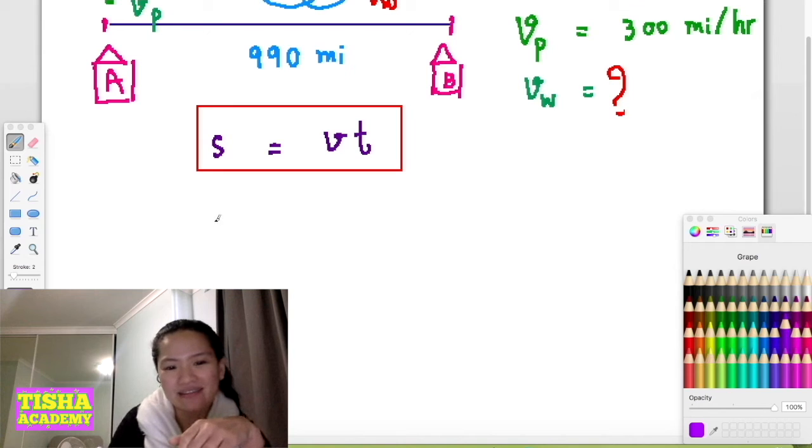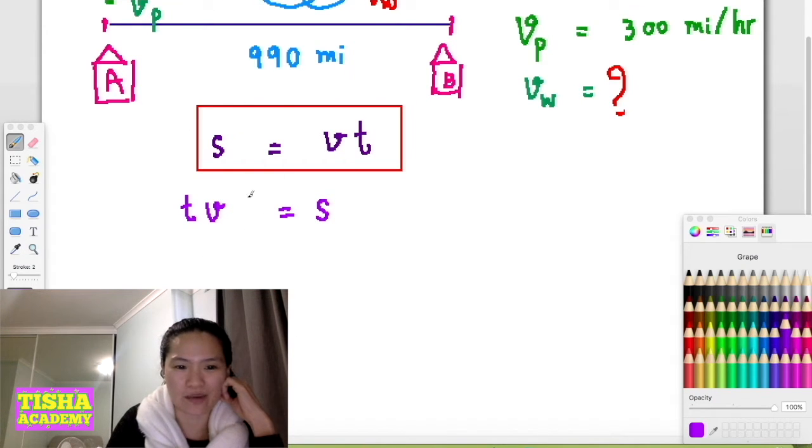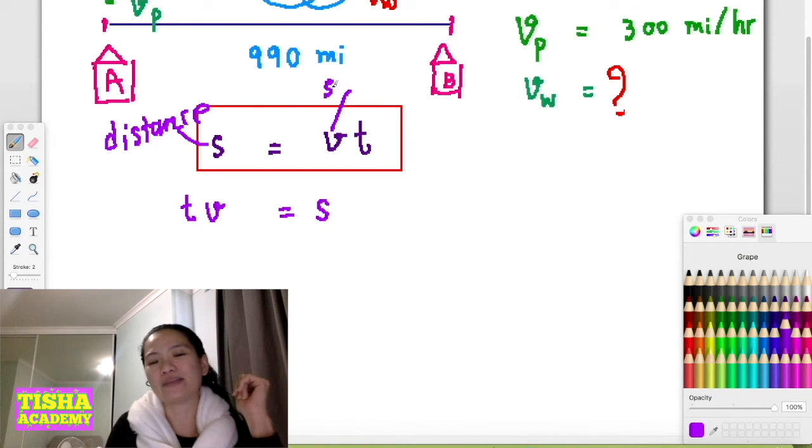I say VT equals S. You know that is the same thing, just switch it. So don't forget that one: distance S equals V, as velocity or speed, multiplied by time.